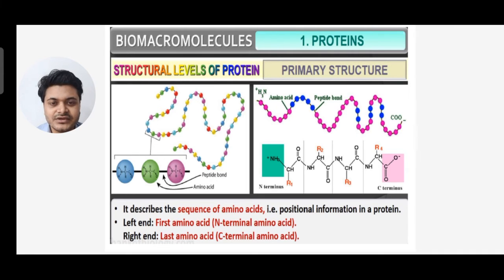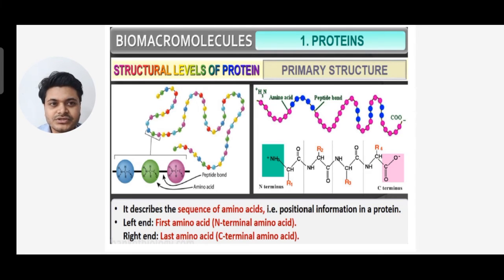The left end is the first amino acid, the N terminal amino acid, and the right side is the last amino acid, the C terminal amino acid.